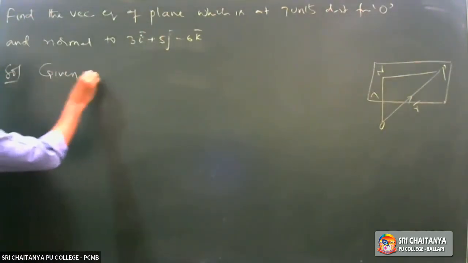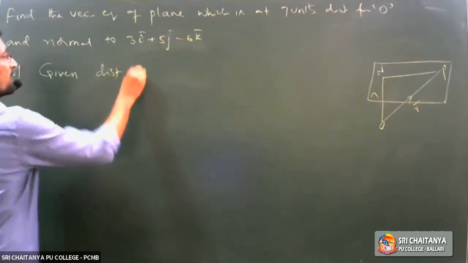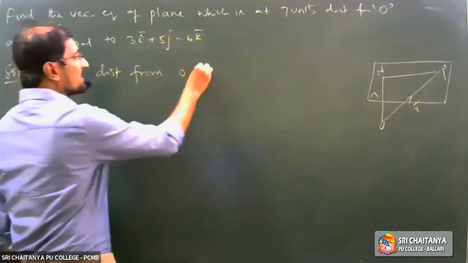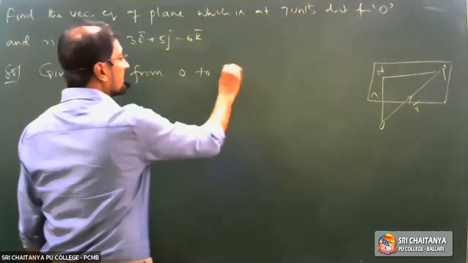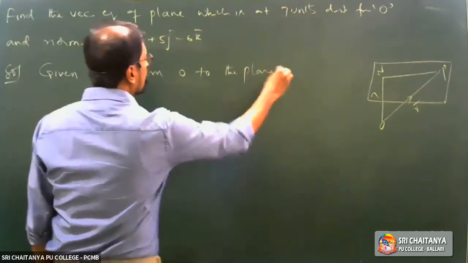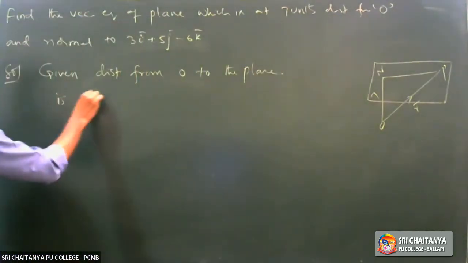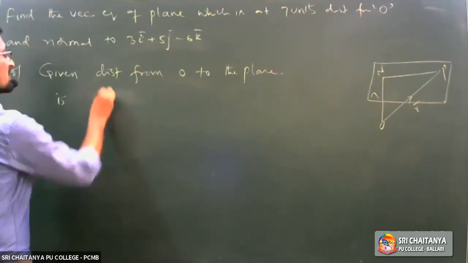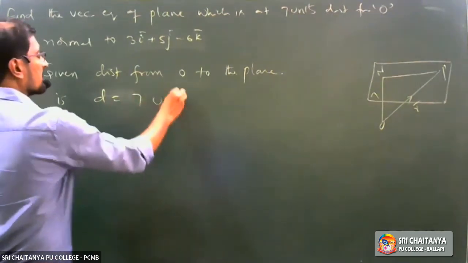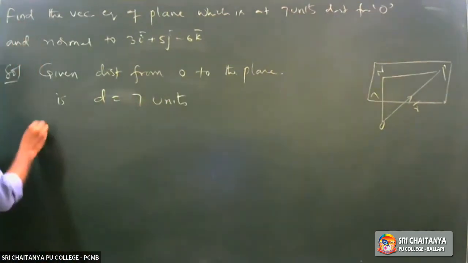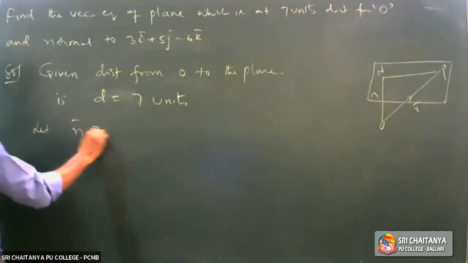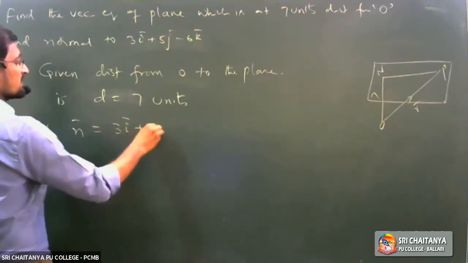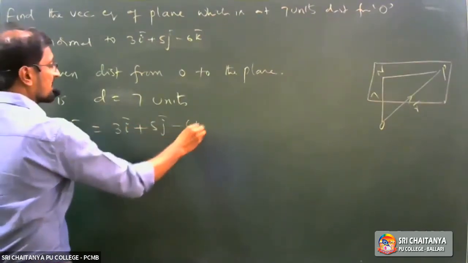Given: the distance from the origin to the plane is 7, which equals D. Okay, D equals 7 units. Let n bar equal 3i bar plus 5j bar minus 6k bar.